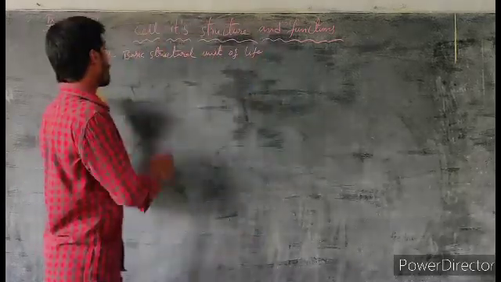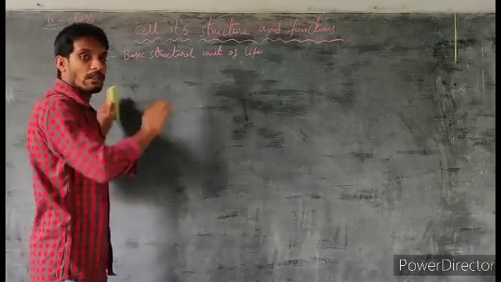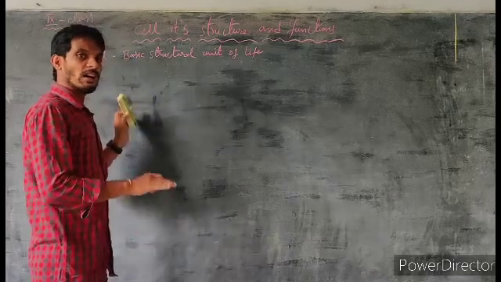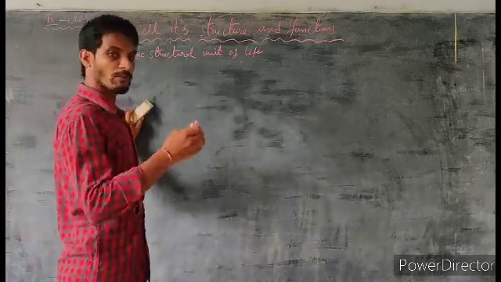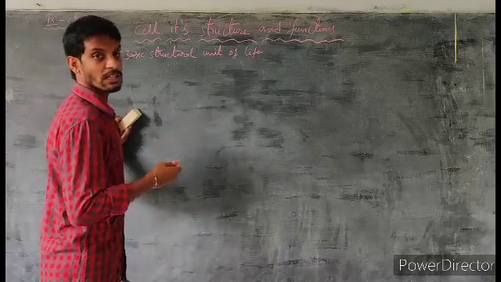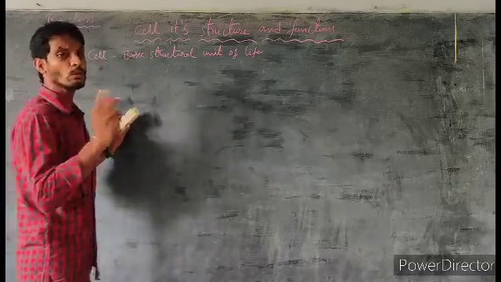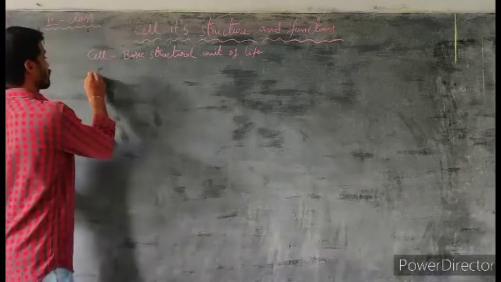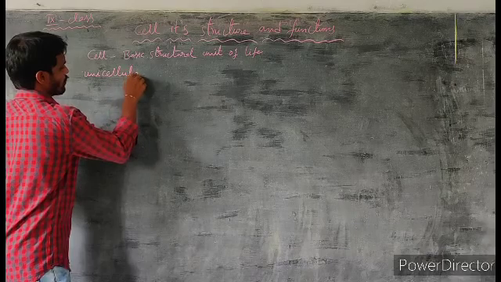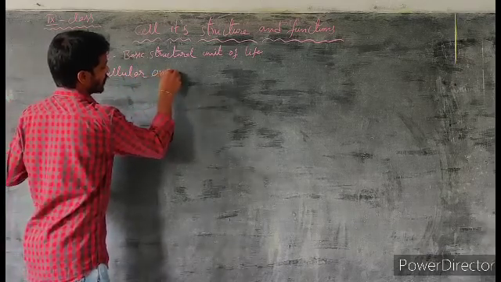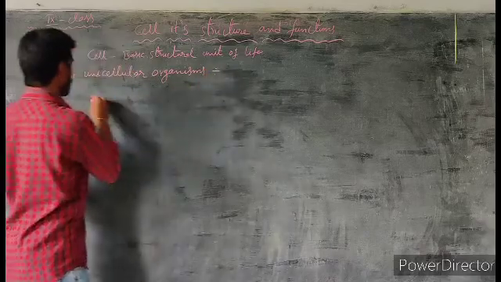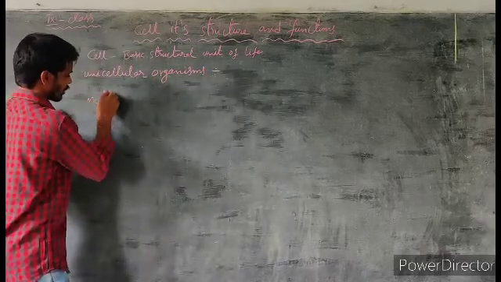But the number of cells is not the same in all the organisms. The number of cells is different from one to another. So based on the number of cells, organisms are mainly categorized into two types. They are unicellular organisms and multicellular organisms.